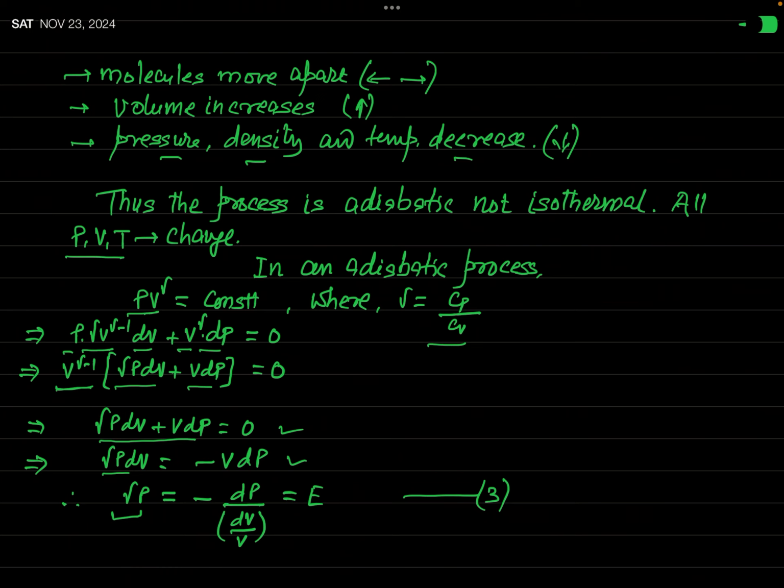Here dP is the measure of bulk stress and dV by V is the measure of bulk strain.